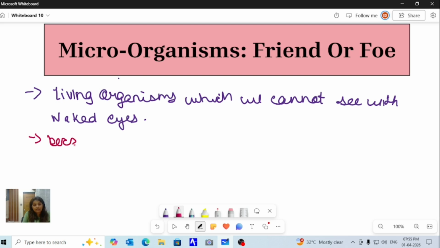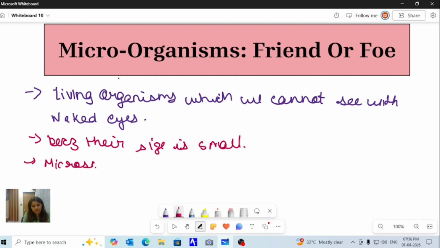Because their size is small. But what if I want to see them? Then I will use an instrument known as a microscope. With the help of a microscope I can see these microorganisms.